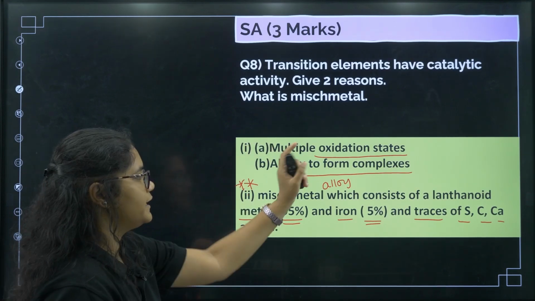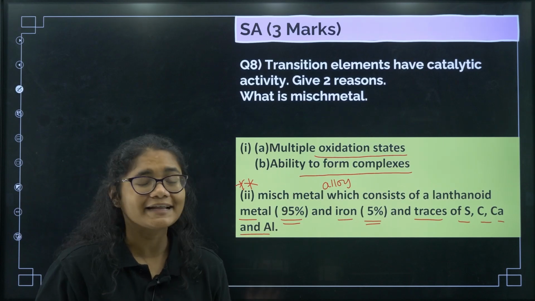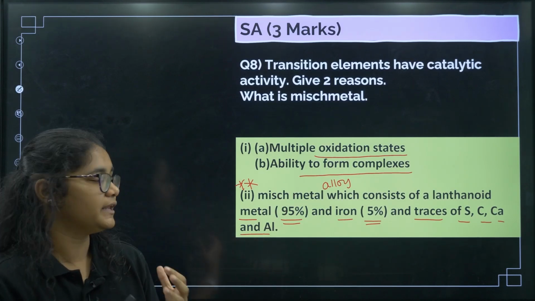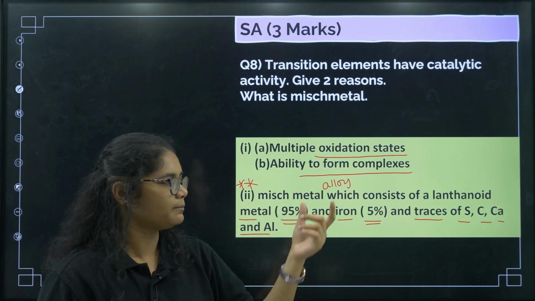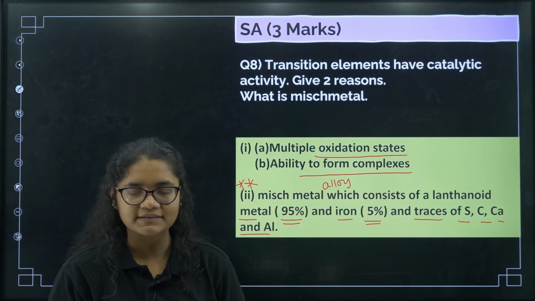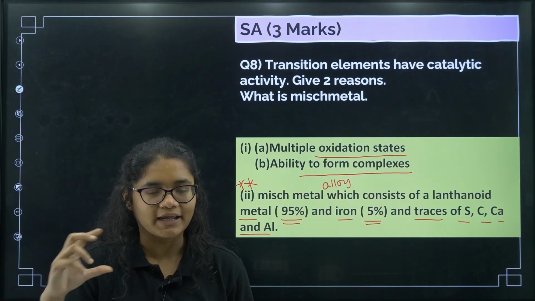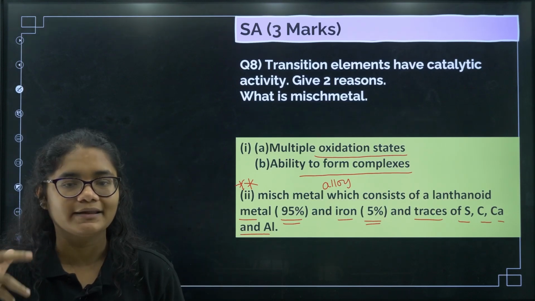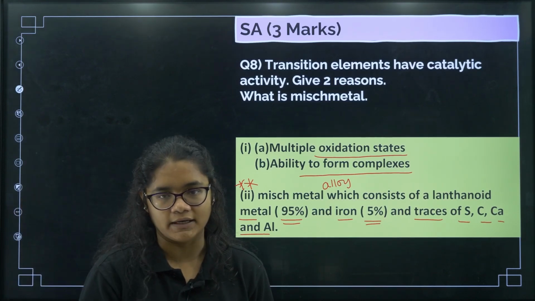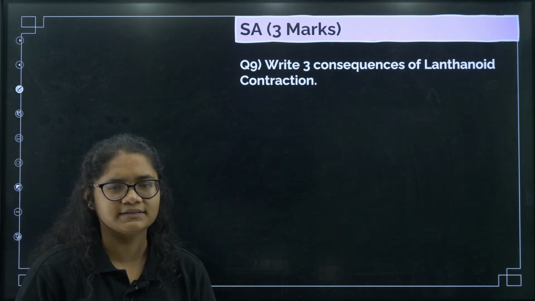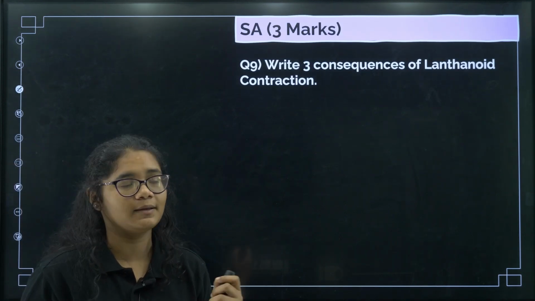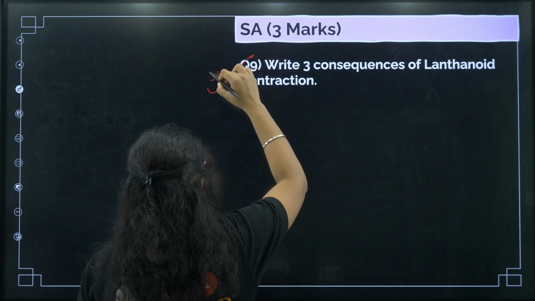Okay, and why does it show catalytic activity? Because of variable oxidation states and its ability to form complexes. Because it has the ability to form complexes, it can bind with the substrate, form a complex with the substrate and do the catalytic activity. Okay, next, 3 consequences of lanthanide contraction. Very, very important question, a most repeated question.